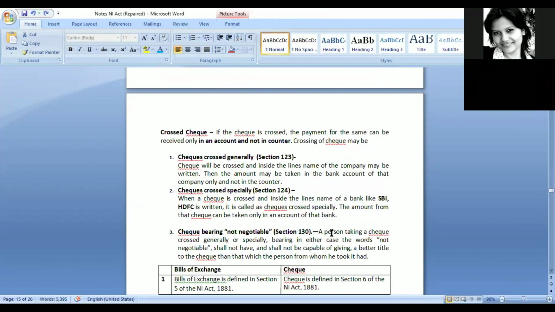So these are the 2 different types of crossings that are mentioned under the NI Act. Checks crossed generally, only the name is mentioned, and the person will have to take it in his account only. Checks crossed specially, the name of a certain bank would be mentioned and the amount can be claimed in a bank account of that particular bank only. If SBI is written, the account has to be with SBI Bank only. Is this part clear? Crossing of checks?